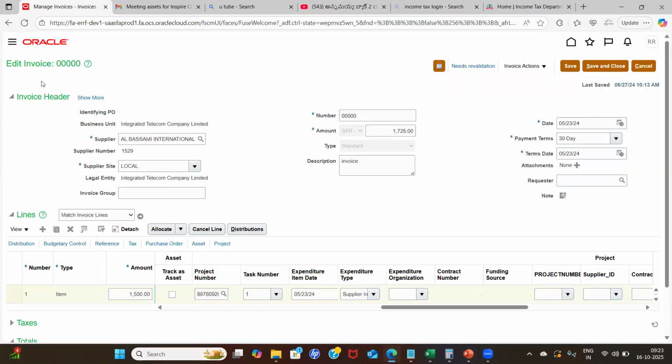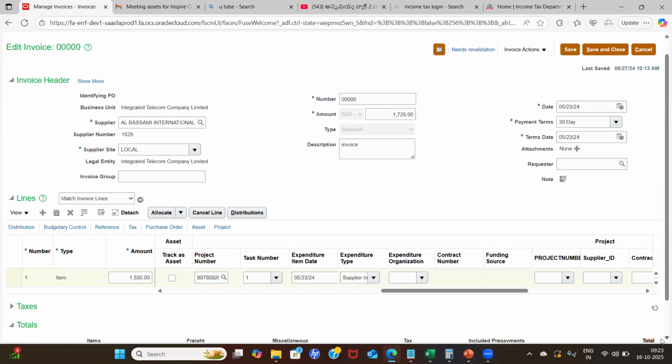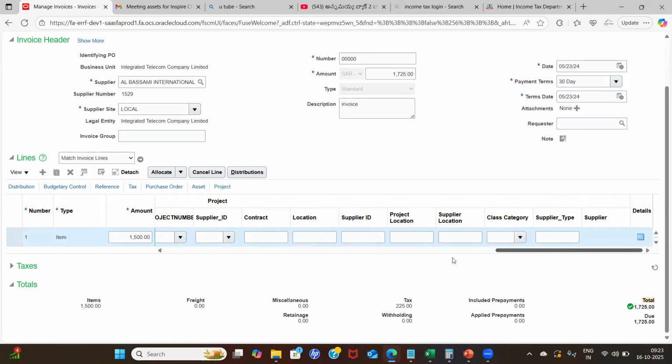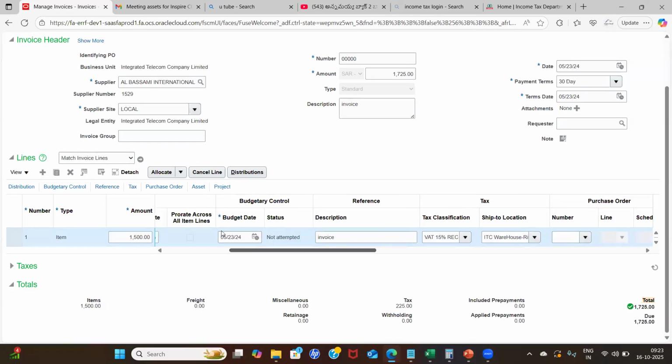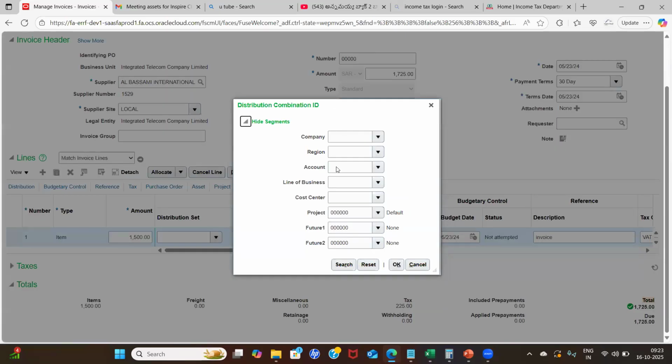So I have opened the invoice. Go to Invoices, open the invoice, and under Invoice Actions, drill down to lines. You can see the Asset tab. If you click on this, you have Track as Asset. Here you should enable or disable the checkbox depending on the distribution account you are going to give. You can see the distribution combination over here. You just click on search for the distribution ID you have to give. You can see the segment account. If you give the asset account,